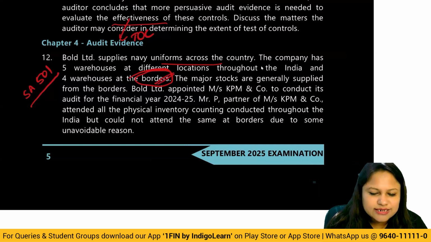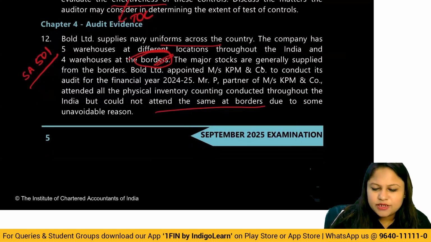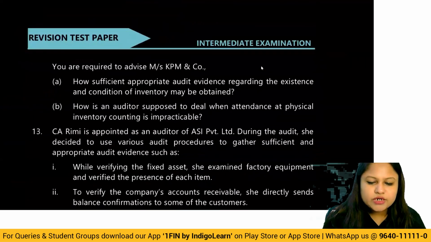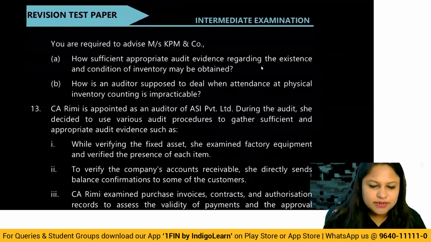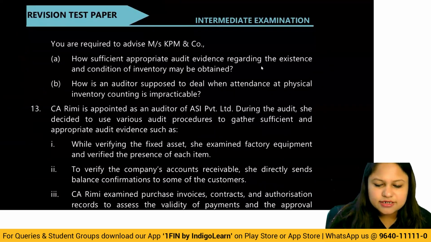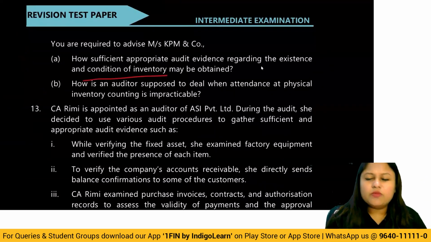The major stocks are generally supplied from the borders. World Limited appointed Mrs. KPM and Company to conduct its audit for financial year 24-25. Mr. P, partner of Mrs. KPM and Company, attended all physical inventory counting conducted throughout India, but could not attend the same at borders due to unavoidable reasons. Everywhere they have done, but borders they have not done. You are required to advise Mrs. KPM and Company how sufficient appropriate audit evidence regarding the existence and condition of inventory may be obtained. So this is the basic question that they're asking.